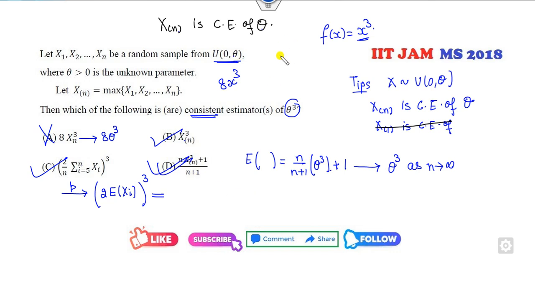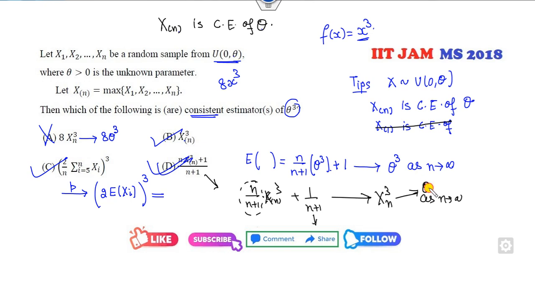Moreover, another way to think about it: I can write this as n over n plus 1 times Xn cube, plus 1 over n plus 1. Clearly, as n approaches infinity, this goes to 0 and this value goes to 1. So it is my Xn cube, and Xn cube converges to theta cube by using the function here. So yes, B, C, D are all correct options for this problem.